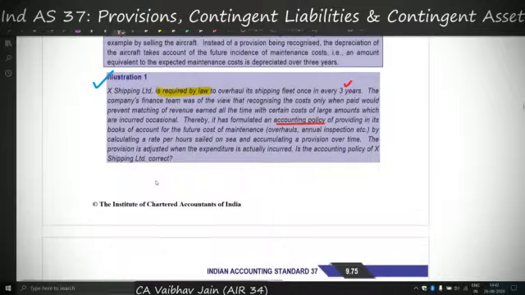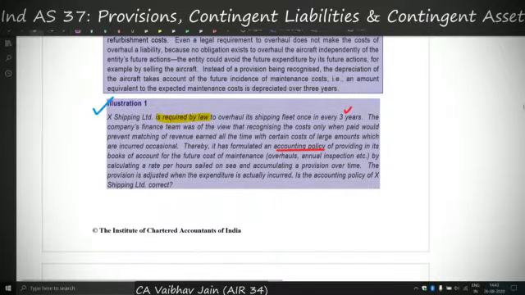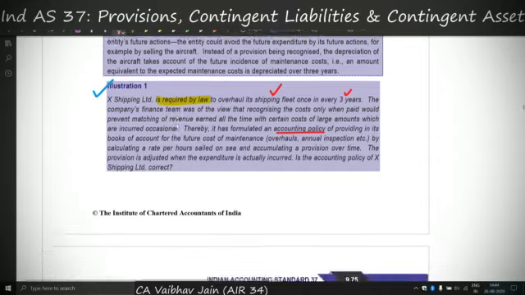See, in illustration 1, if I apply that point, I can think that if, for example, X Shipping Limited stops its shipping business by, let's say, selling the ships, in that case, if it has sold the ships, it will not be required to overhaul its ships because there are no ships. So this point means that it can avoid the overhauling obligation by simply selling the ships. Therefore, the obligation is dependent on the future course of action. And if it can be influenced by future course of action, in that case no provision shall be recognized.